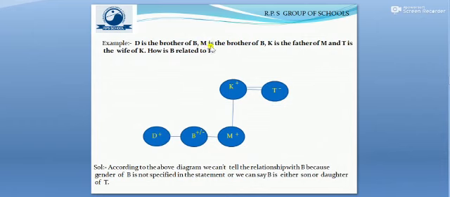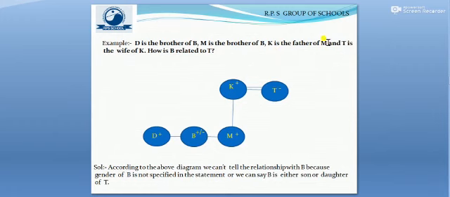Moving one step ahead for the same question, we see here that M is the brother of B. It means the gender of M will be male, and hence it will be denoted by a plus sign, and at the same time they both will remain in the same generation.